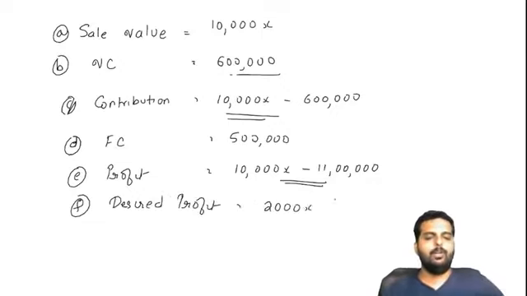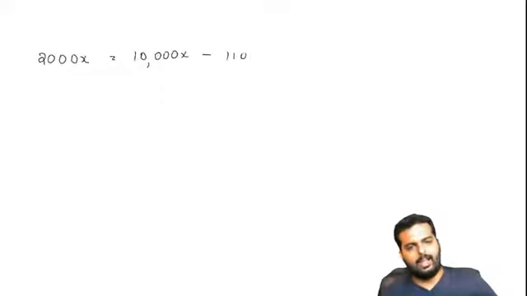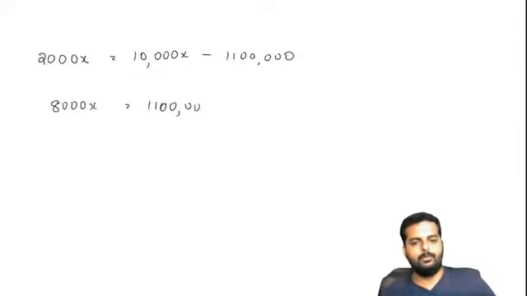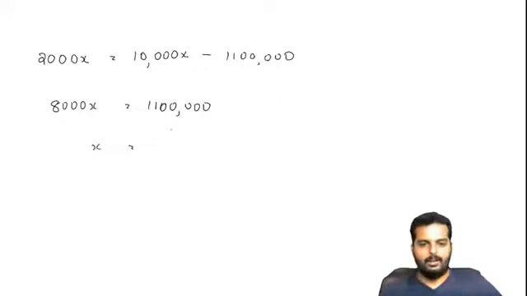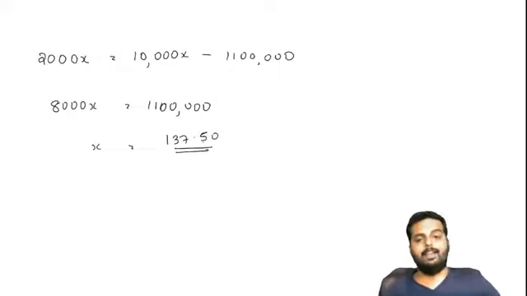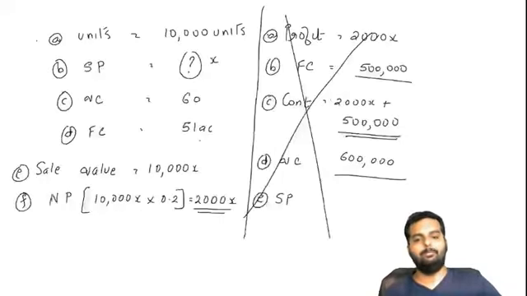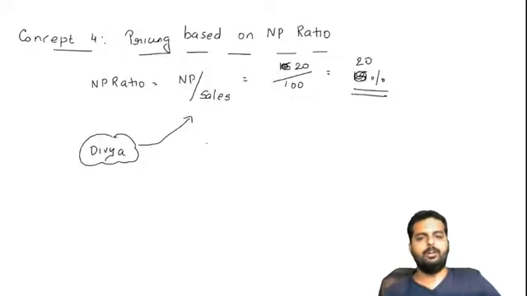Once I get this answer, my desired profit is supposed to be 2,000 X. So we can create an equation: 2,000 X should be equal to 10,000 X minus 11 lakhs. So 8,000 X would be equal to 11 lakhs. Therefore, X would be equal to 137.5. So the conclusion is that if my selling price is 137.5, I get an NP ratio of 20%. Can you write this down in your books now?